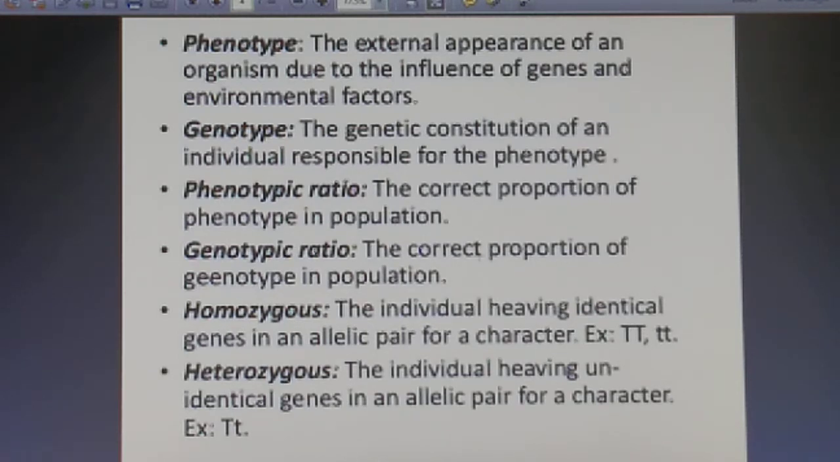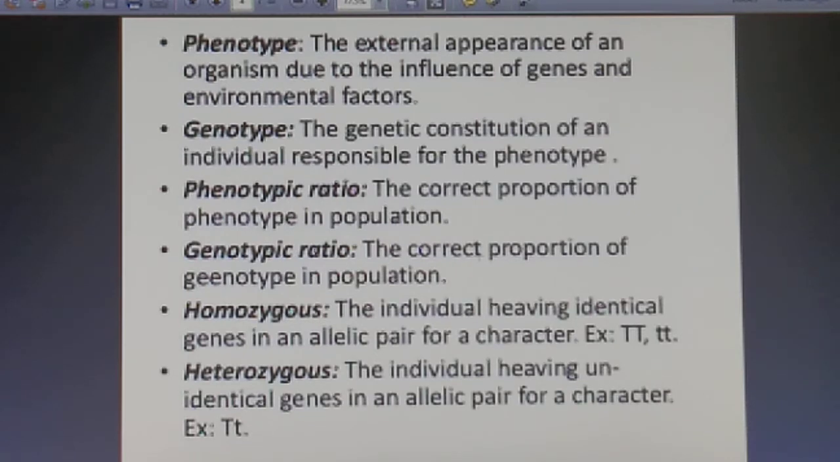Now we have two more terms, homozygous and heterozygous. Now homozygous are the individual having identical genes in an allelic pair for a character. For example, capital T and capital T represents the homozygous conditions. And talking about the heterozygous, you can see here they are having unidentical genes in an allelic pair for a character, example, we have capital T and small t. They are not identical. Fine.